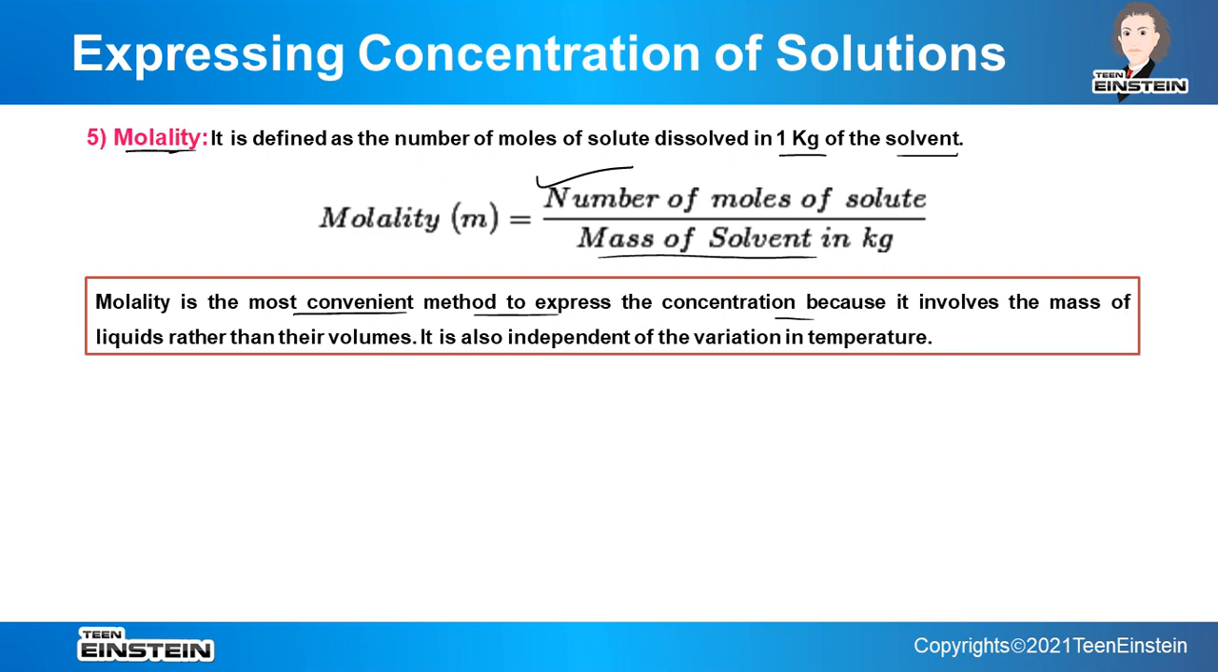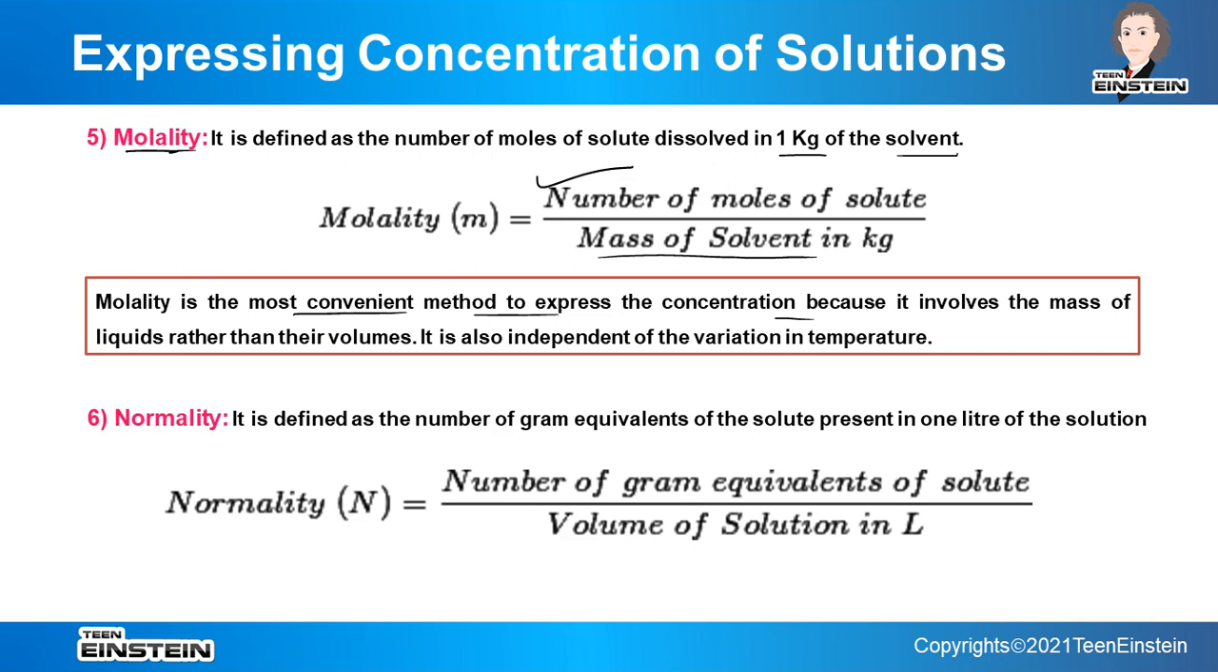So it is independent of variation in temperature. If there is fluctuation of temperature, there will be no change in the value of molality. But if it is molarity, there will be change. But as it is molality, there is no volume involved. It is only the moles and mass of solvent. So there will be no change with variation in temperature. That is why it is a very convenient method if we compare with other methods. Okay.